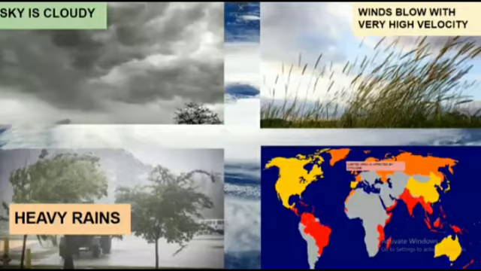Now the winds are blowing with a high velocity. The sky is also cloudy. It means what? Yes, it means it starts raining heavily. Now it is raining continuously, and the wind is also blowing very high. It means that the cyclones are created in a particular region. Understood how cyclones come, students?